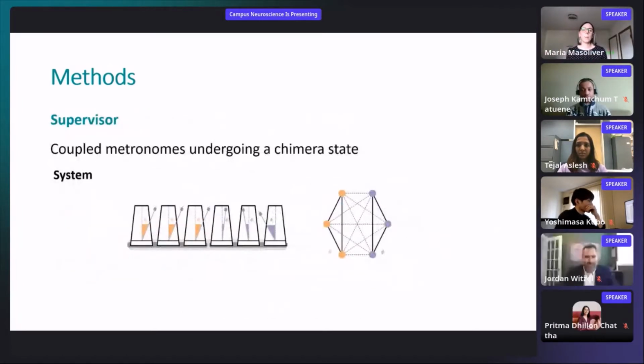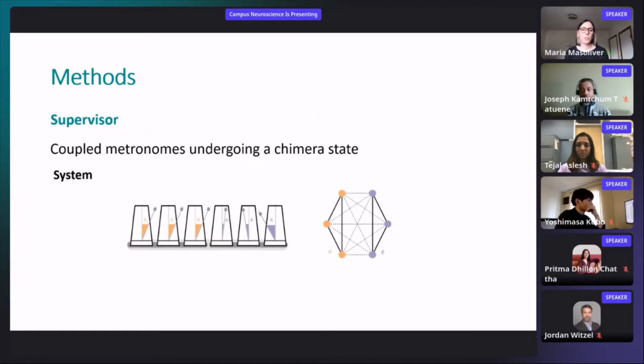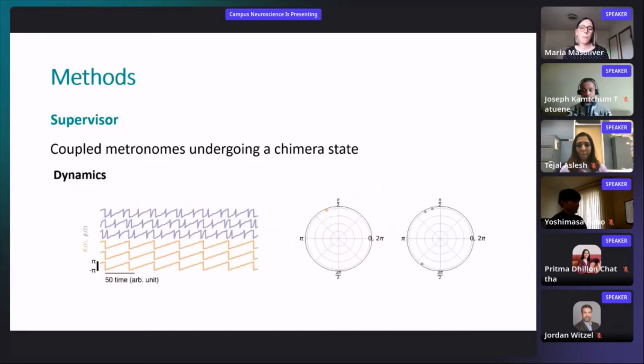So the supervisor that I'm going to use is the chimera state, the one that you can see here. It has 6 metronomes coupled between each other. And we can see that half of the metronomes are synchronized and the other half are not. Here is the dynamics. Again, we can see the time series of the metronomes, synchronized and not synchronized.